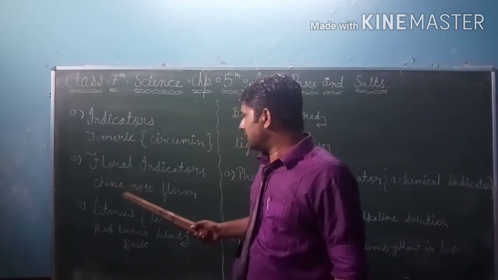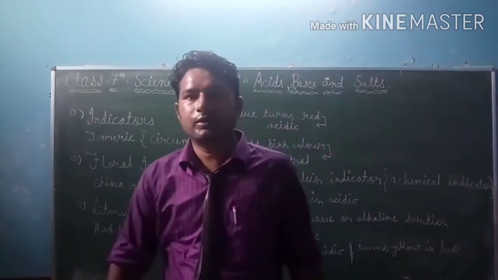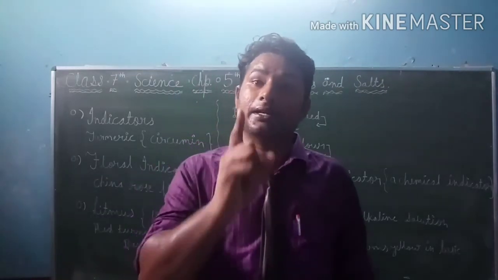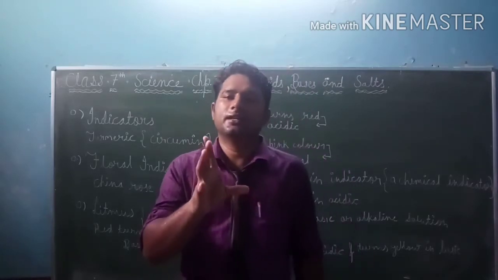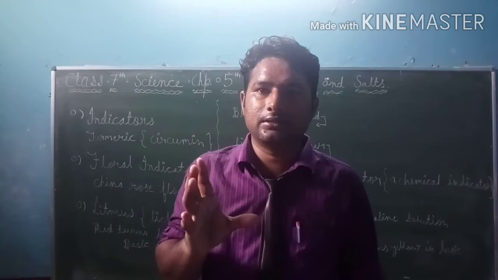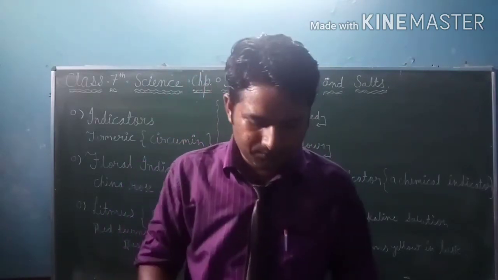Soap and detergent is a base because it is bitter in taste, but you should never taste it. I am telling you that it's a bad thing. And yes, soap and detergent is a base.